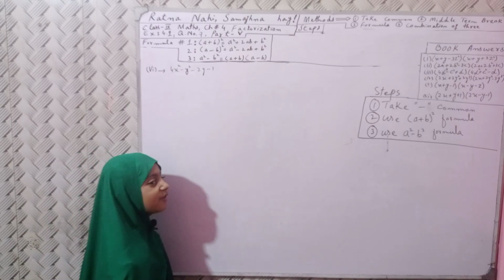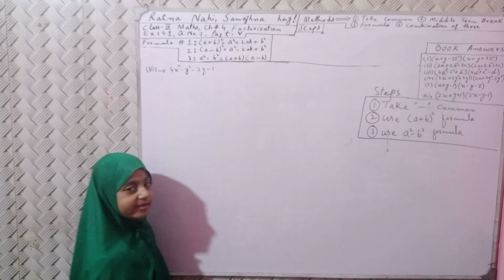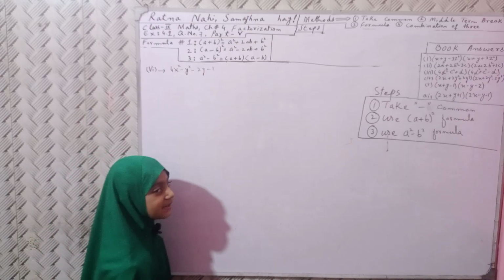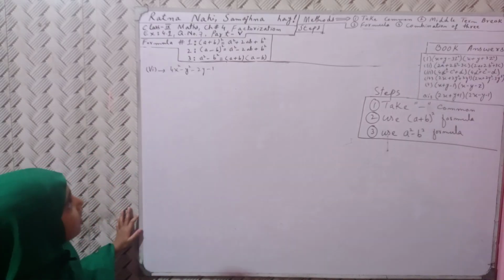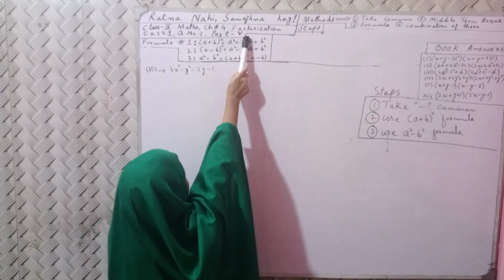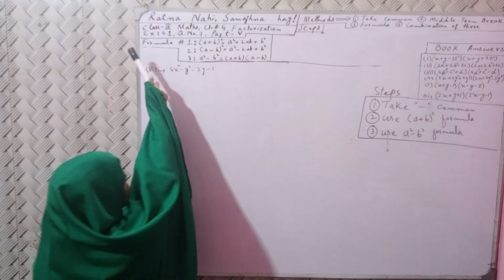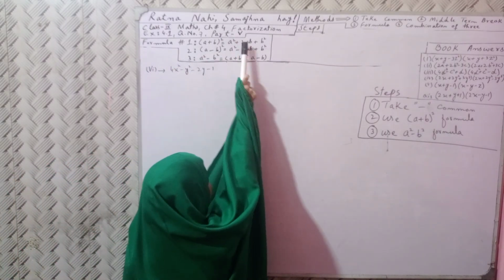I am a student of class 3. My school name is Faizan Islamic School System, Hyderabad, Pakistan. Today we are going to learn class 9 math chapter number 4 factorization exercise 4.1 question number 7 part 5.